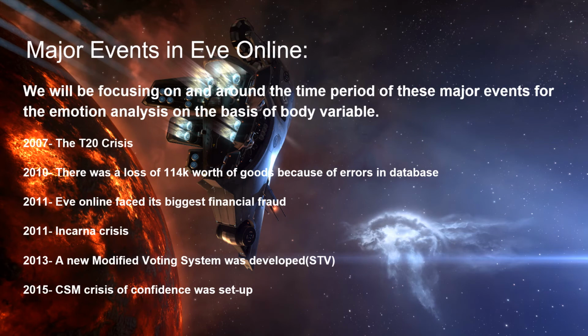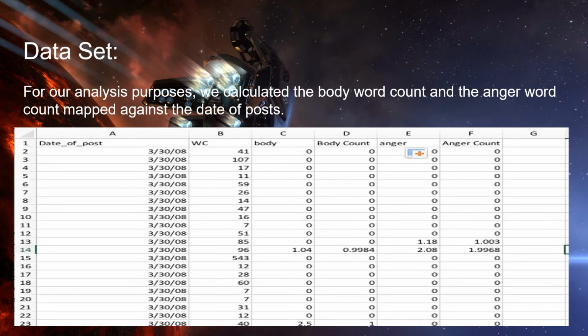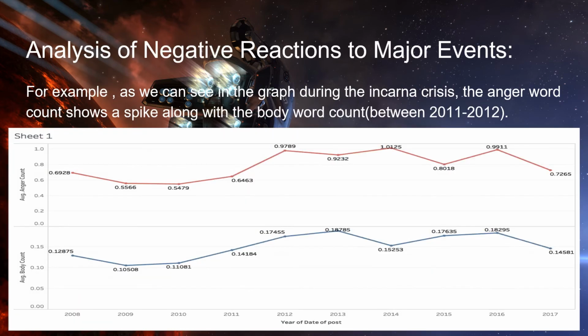So the major events in EVE Online are... For making the analysis easier, we defined our dataset by calculating the body word count and the anger word count, which we mapped against the date of post. Next is the analysis of negative reactions to the major events.